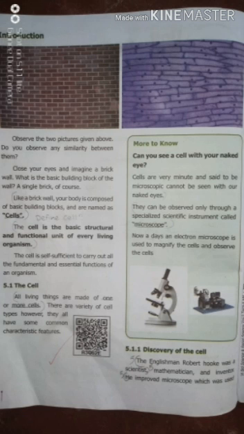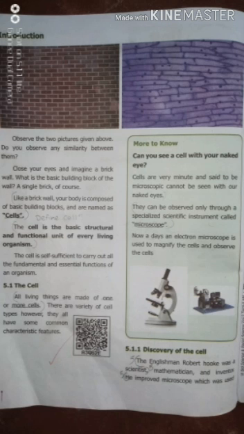Next heading, the cell. All living things are made up of one or more cells. There are a variety of cell types; however, they all share some common characteristic features. Good to know: can you see the cells with your naked eye? Cells are very minute and said to be microscopic, and cannot be seen with our naked eyes.